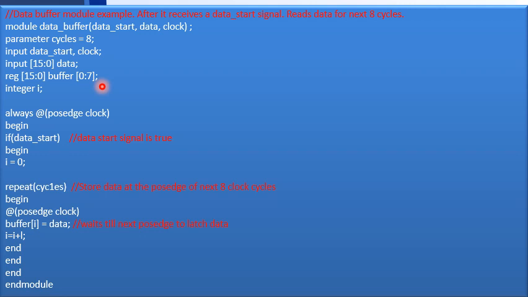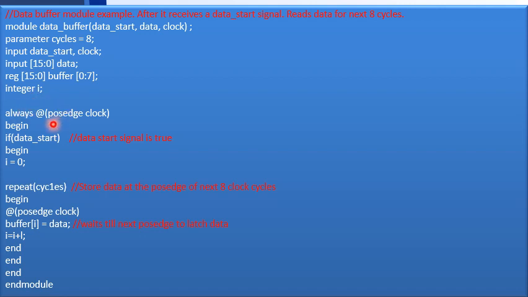Understood? I want to store the data that is arriving on the application of the data start signal into this buffer. Since I want to repeat this for the next 8 clock cycles, I have declared buffer as an 8 element array. Every iteration I want to store data into this buffer. Since data is 16-bit wide, each location of buffer also is 16-bit wide. Next, integer I.